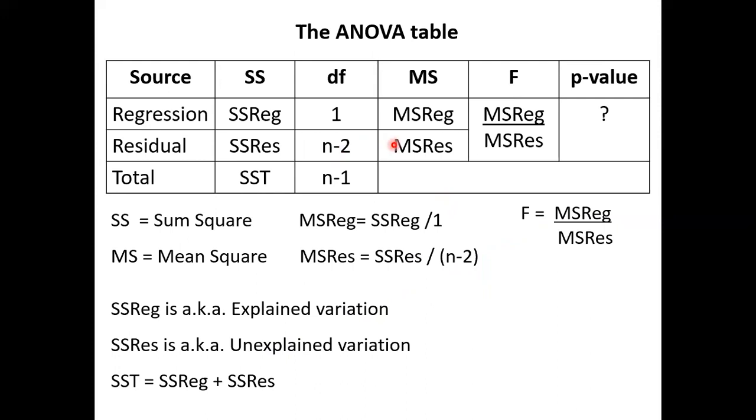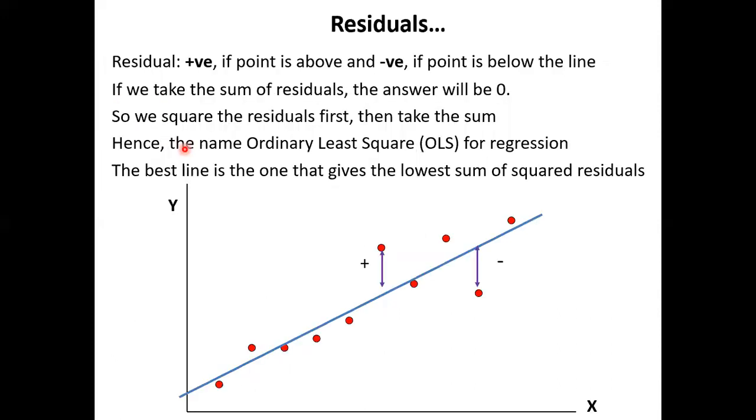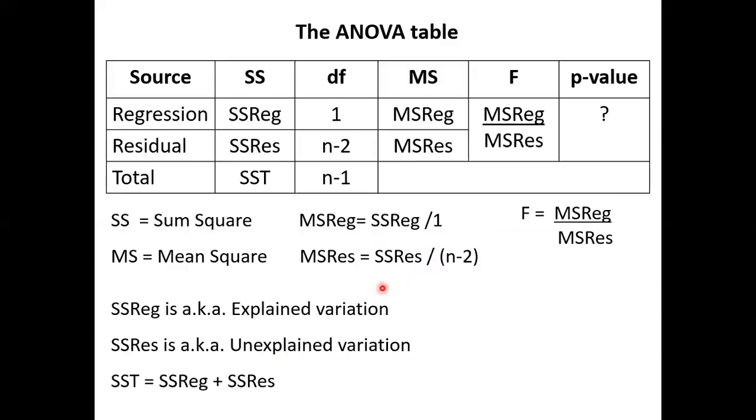ANOVA stands for analysis of variance. This is the structure of the table, right? We split into 3 sources. Later, I'll do some examples on this. Total, residual, and regression. Residual, we know, is the difference between observed and predicted. Regression is also known as explained variation.